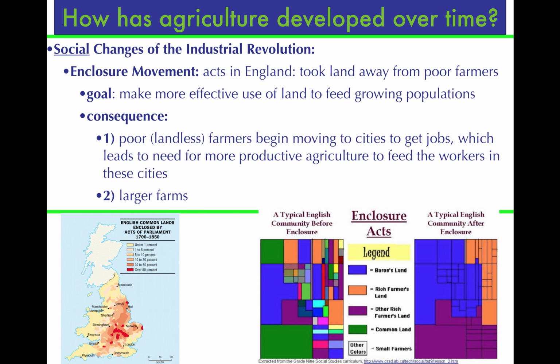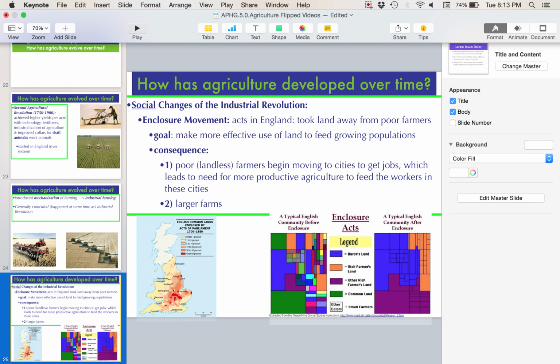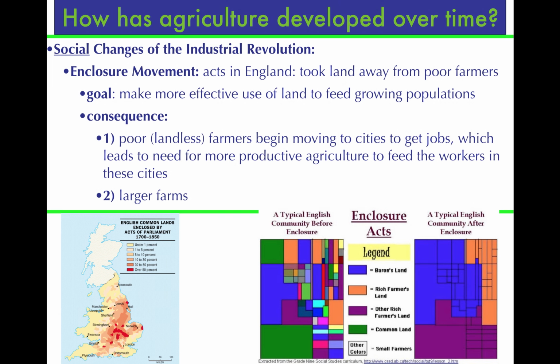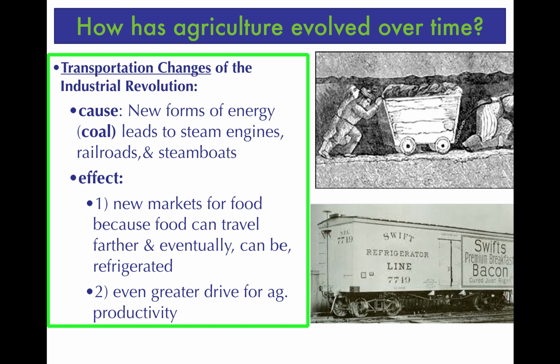But the problem, or not so much problem, but the cycle here, means that those people living in the cities put greater pressure on this land right here, because people who are not producing food and living in cities now need these larger farms to be more agriculturally productive, to create more food to feed them. So in turn, we have not only these larger farms, but we have a greater demand of what needs to come out of that farm. So you can see the consolidation of land with the Enclosure Acts. Those poor farmers moved to cities. Larger farms now need those higher yields to feed this increasingly urban population.